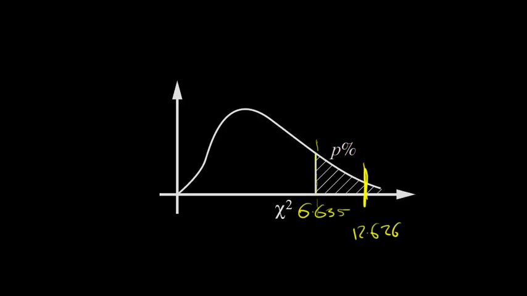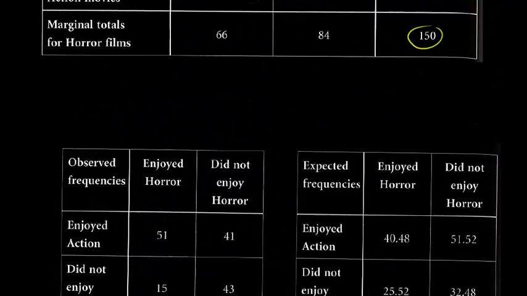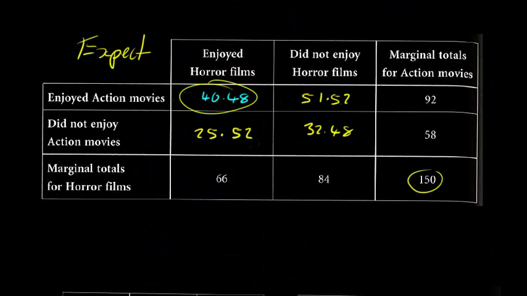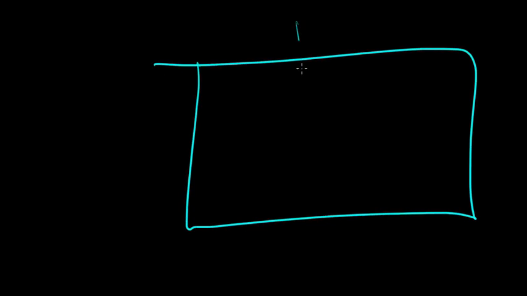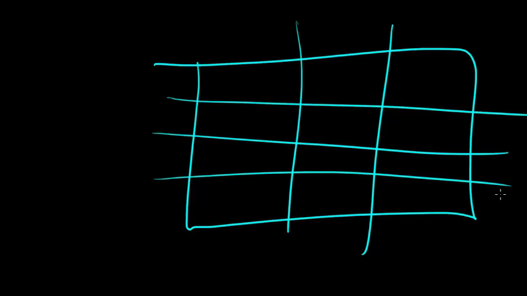Now, just one last point to mention before you go. I've mentioned degrees of freedom, and I've put down that there's 1 degree of freedom here. If you were to get a slightly bigger table, let's say 3 by 4, then working out your degrees of freedom is actually quite easy.